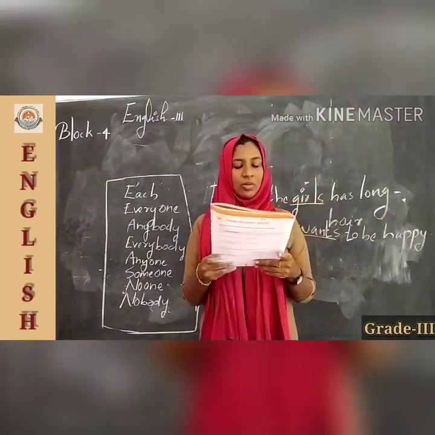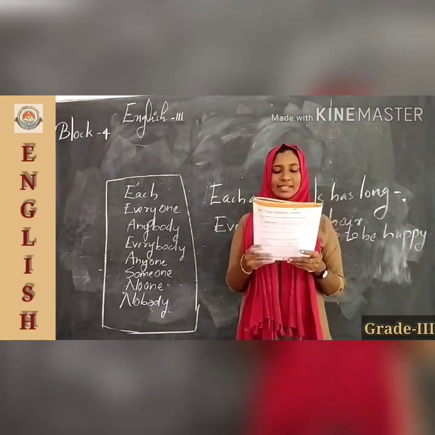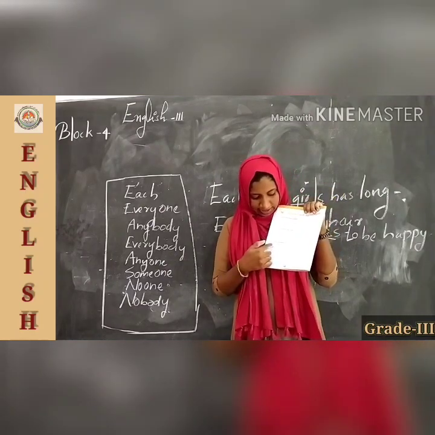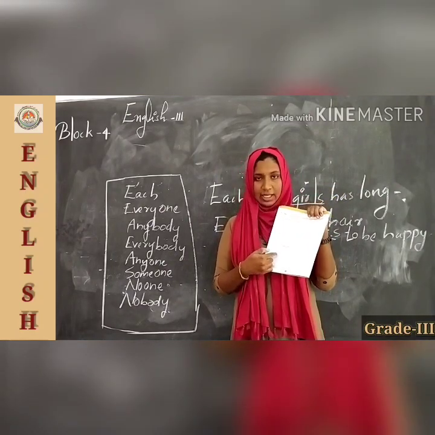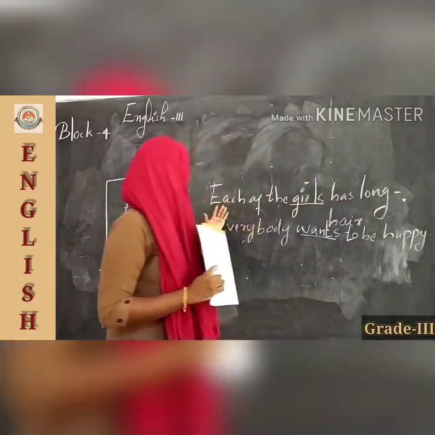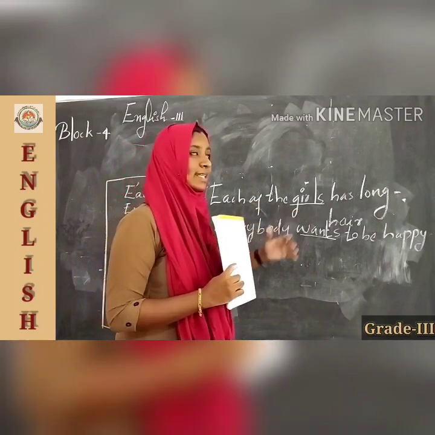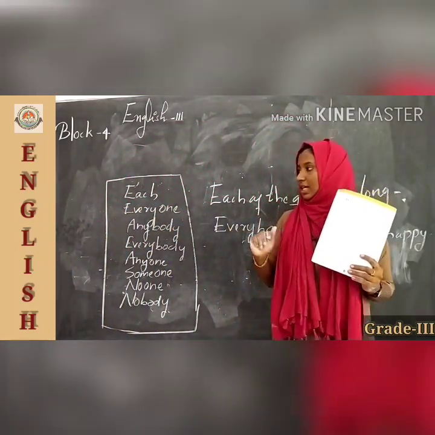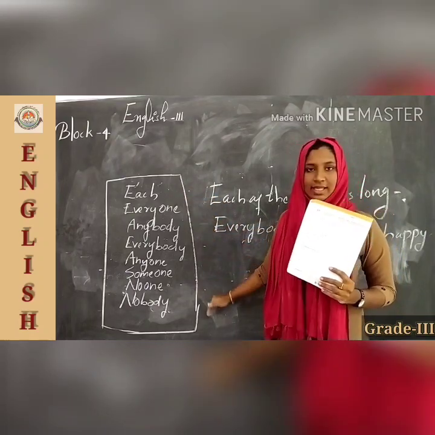Okay. And question number 3, make sentences with each word. Yes, you can see each, nobody and everyone, isn't it? I already wrote an example here: each of the girls has long hair. So while writing, you should be familiar with these things.